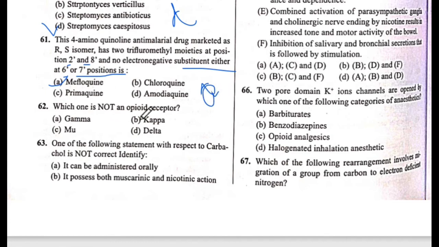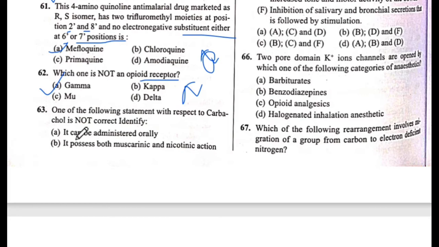Which one is not an opioid receptor? Which of these is not an opioid receptor? The answer is A, gamma. Okay, gamma receptor is not an opioid receptor. Next is 63 question number.